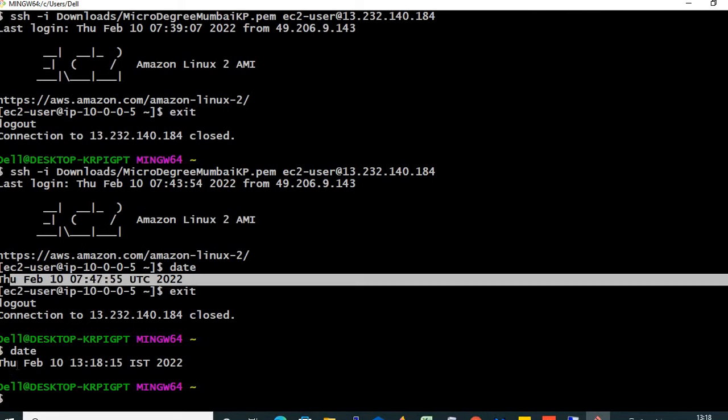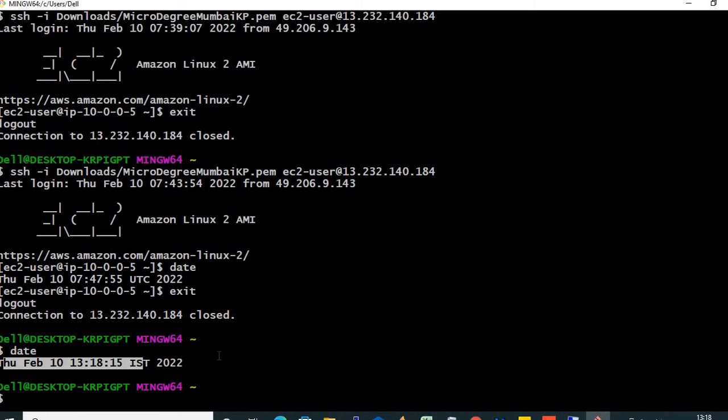Now this is the time, 13:18, that is 1 o'clock 18 minutes and 15 seconds. This is in IST, and that is in UTC. So all AWS servers follow UTC time. That is 5.5 hours behind us. You just add 5 hours 30 minutes to this, and you will get this time.